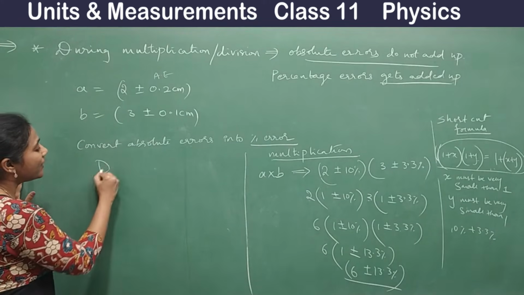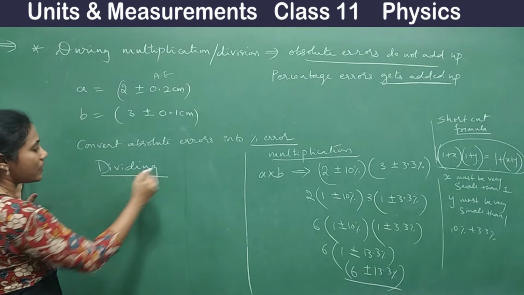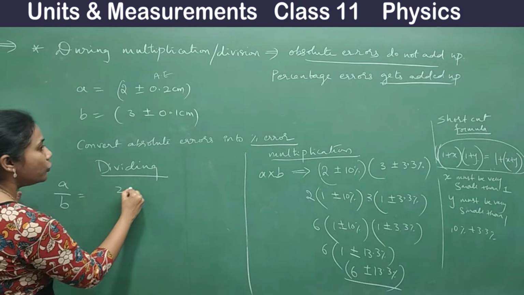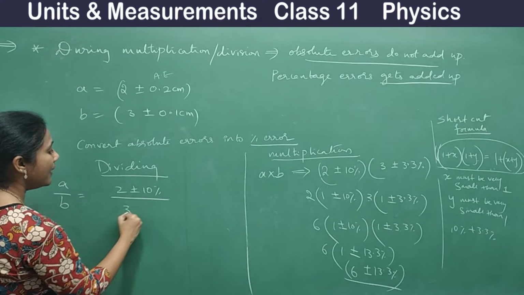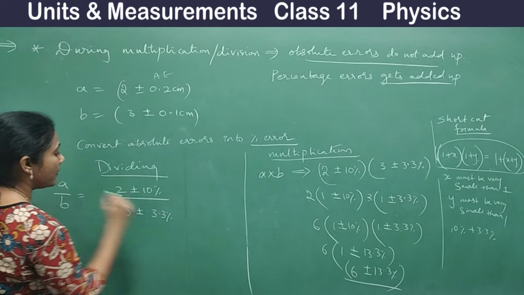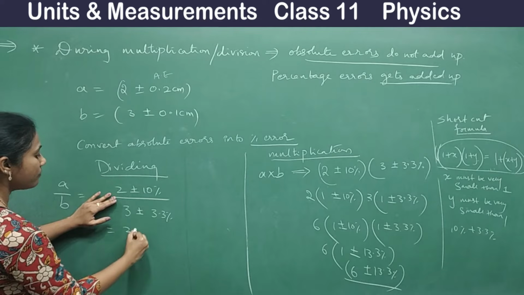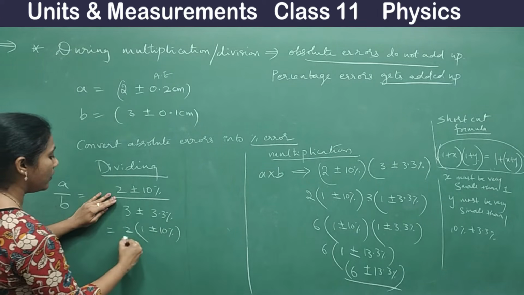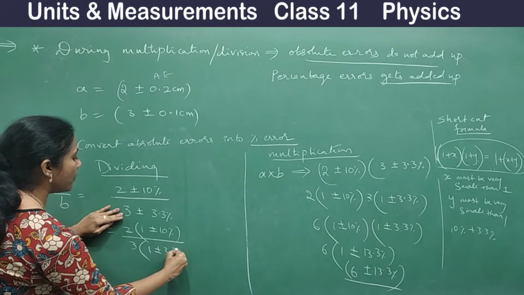See guys, when you are dividing, how will you do it? I am dividing the same numbers, A by B. What is the A value? 2 plus or minus 10%, divided by 3 plus or minus 3.3%. Let me write it this way: 2 into 1 plus or minus 10%, divided by 3 into 1 plus or minus 3.3%.